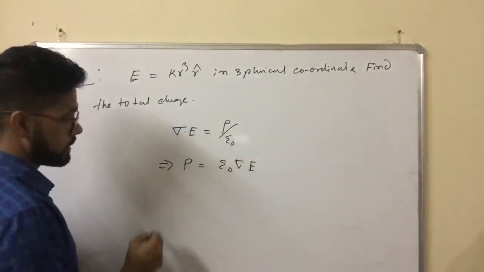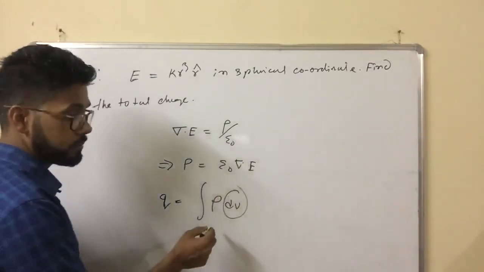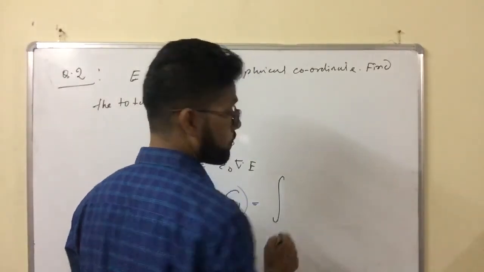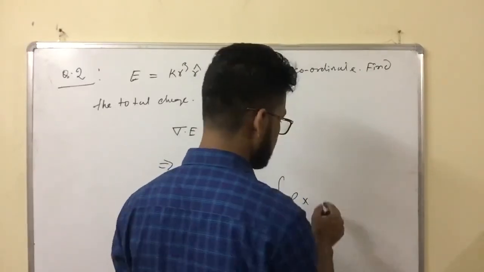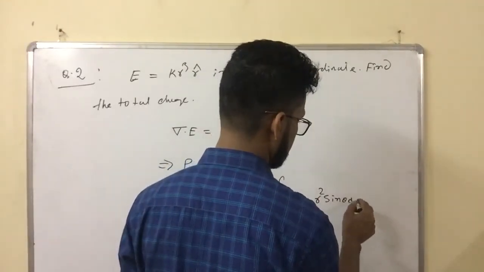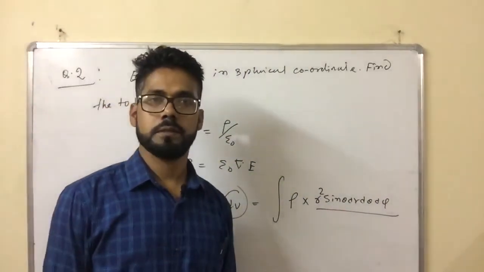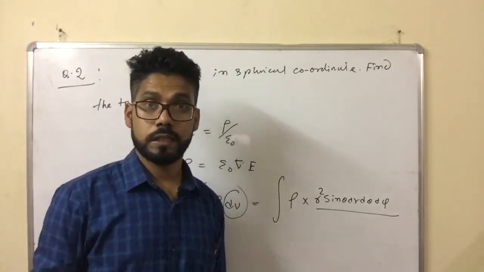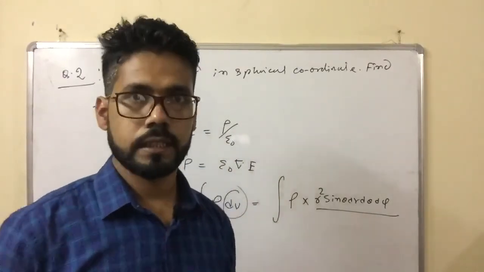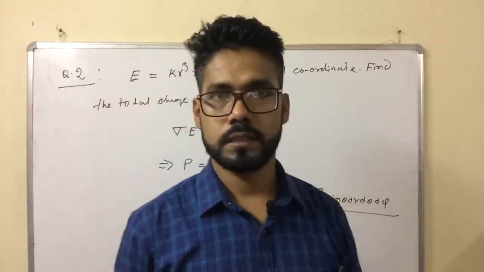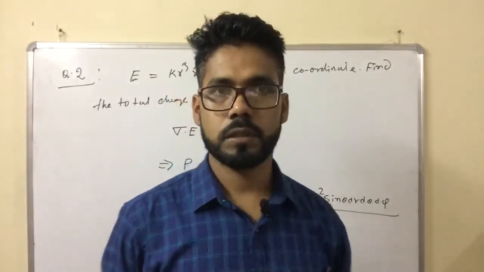Okay. Finally, what is the total charge? Total charge equals the integral of rho dV. For dV, whenever you have to find the volume, you cannot write 4 by 3 pi r cube. You have to write rho into r square sin theta dr d theta d phi. This formula you have to use every time, because according to the question, the limits of theta, r and phi may change. The limits will be given in the question. You just put the formula and put in the values.